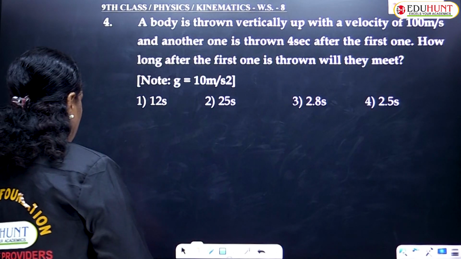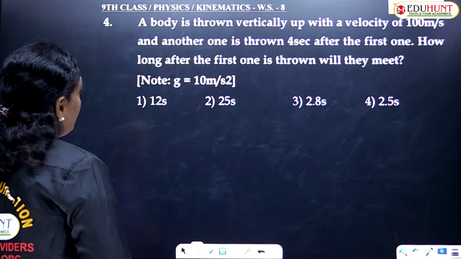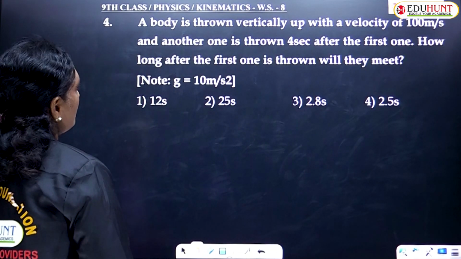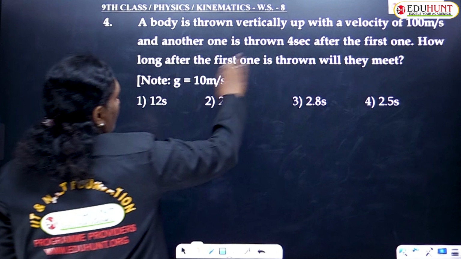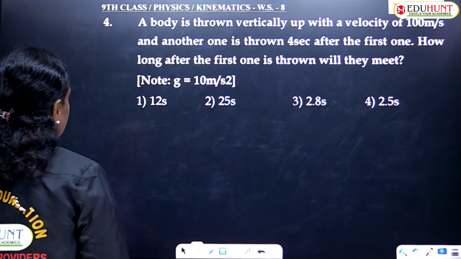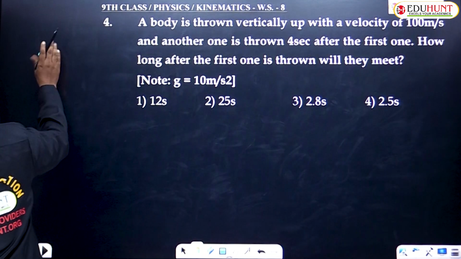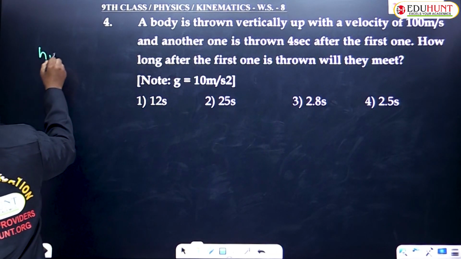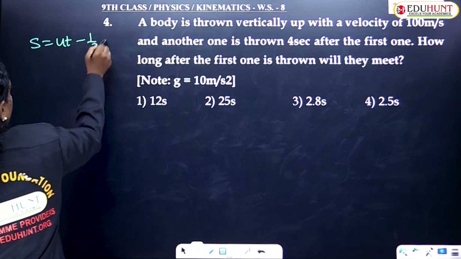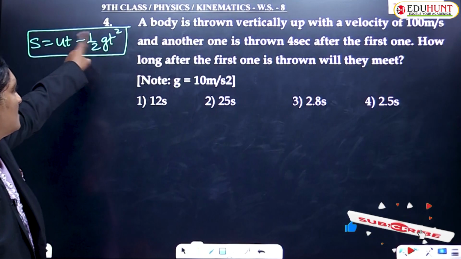So for this, first of all, consider the first body, thrown vertically up with a velocity of 100 meters per second. Both are thrown up only, so the only formula we will be using is s = ut minus half gt². That is your generalized formula. Because the body is thrown upwards, acceleration is taken as minus g.